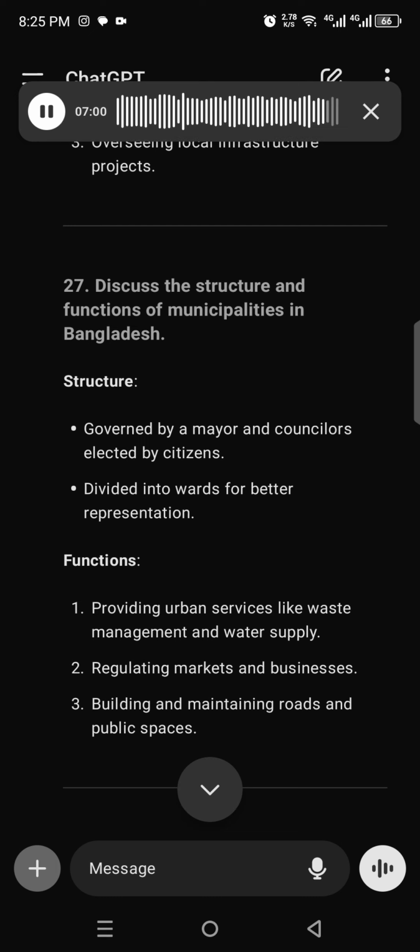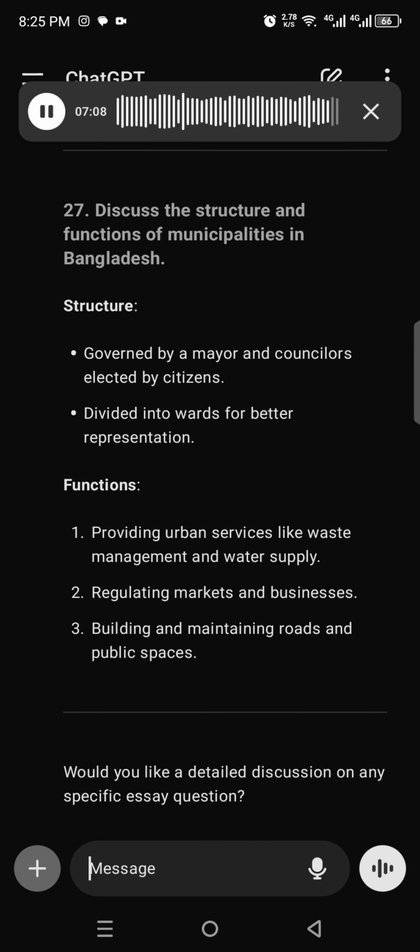27. Discuss the structure and functions of municipalities in Bangladesh. Structure, governed by a mayor and councillors elected by citizens. Divided into wards for better representation. Functions: 1. Providing urban services like waste management and water supply. 2. Regulating markets and businesses. 3. Building and maintaining roads and public spaces.